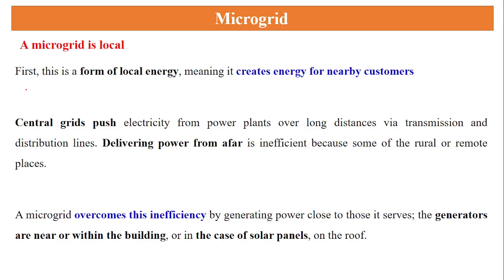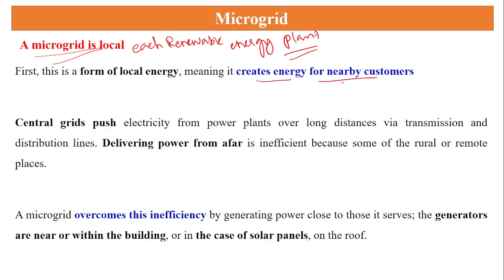While talking about the smart grid, we can say the microgrid is a local grid. Microgrid means each renewable energy plant is simply called a microgrid, and it creates energy for the nearby consumers. Instead of sending the energy to the central grid, we can distribute the energy to the local area, and we can earn through this program also. If we have sufficient energy, we can push the remaining energy to the government, or else we can take the energy from the government also. That is the function of a microgrid.